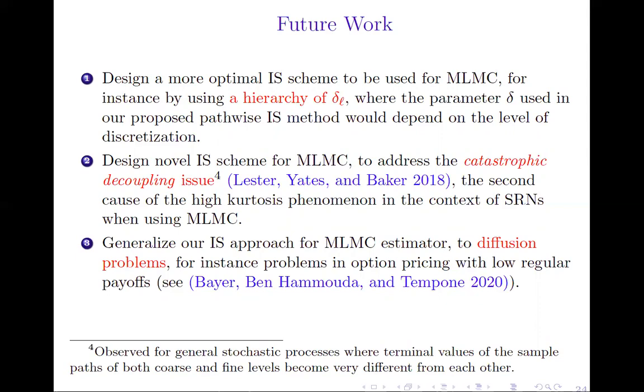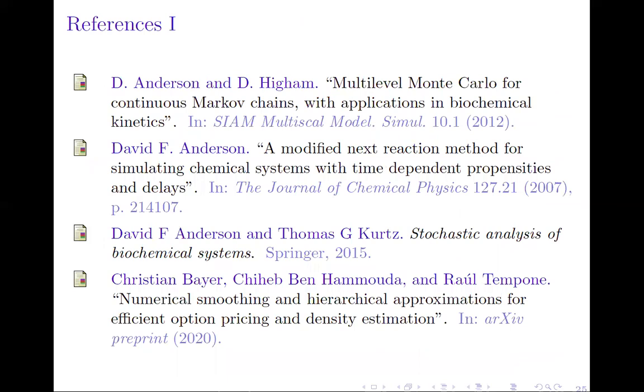A second direction can be to design a novel importance sampling scheme to address another issue that can lead to this high kurtosis problem, which is the catastrophic decoupling issue. And finally, we can try to generalize our importance sampling approach to diffusion problems. In fact, it was observed that in some pricing problems where we have low regular payoffs, one can observe this high kurtosis issue as well. So a good strategy of importance sampling to be coupled with the multi-level estimator can be a very relevant alternative. These are the references that I considered in this talk.